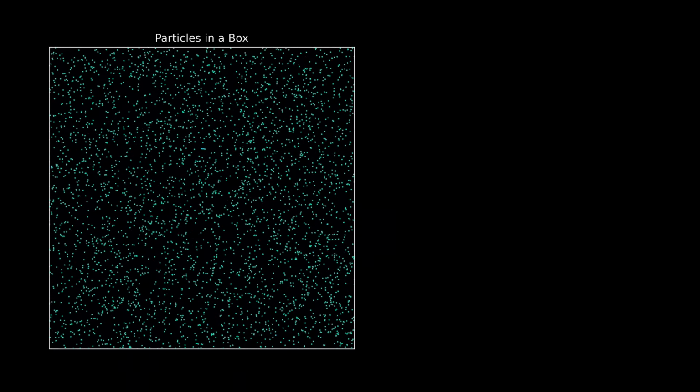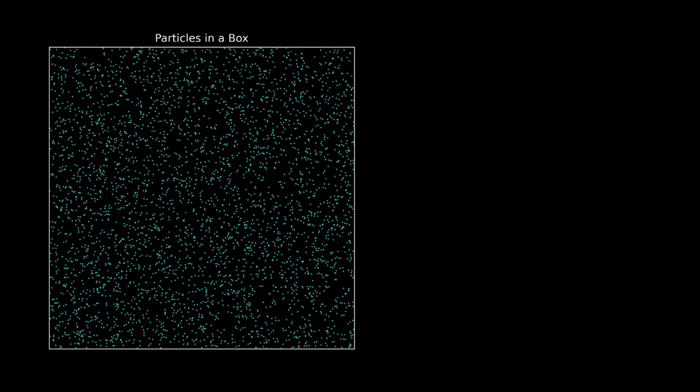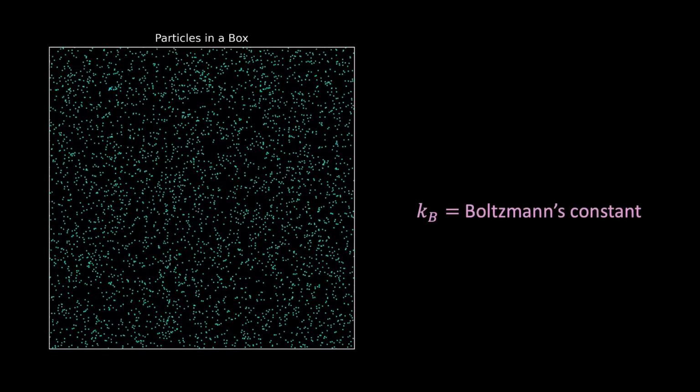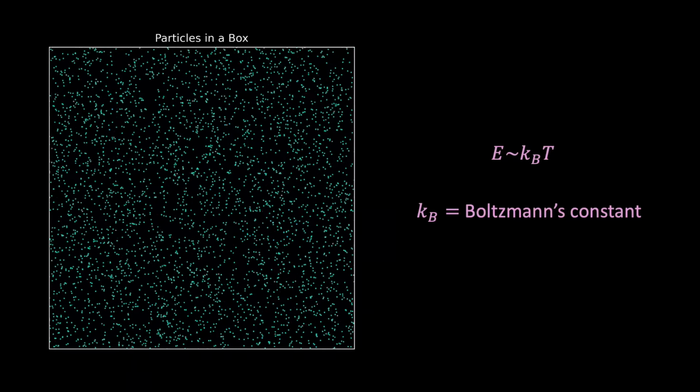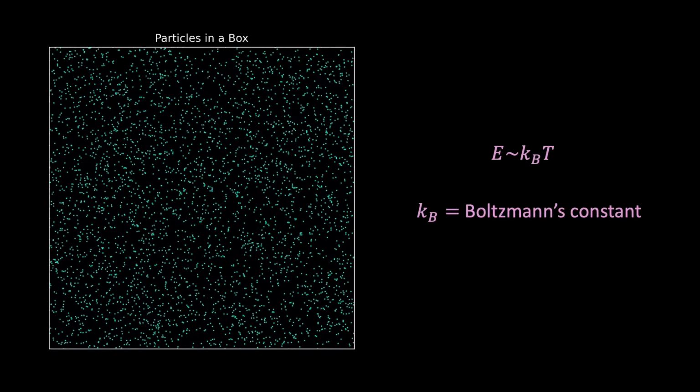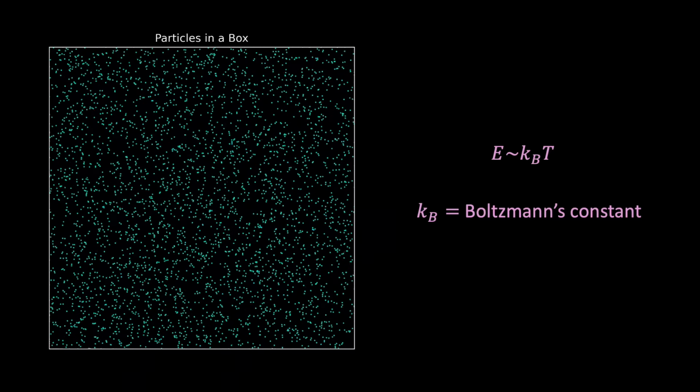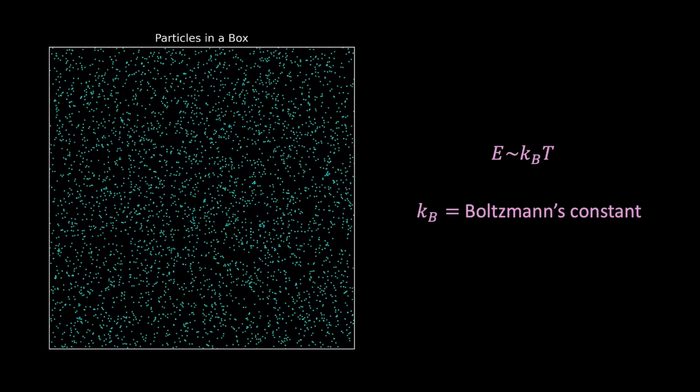And to convert between energy and temperature, we simply use a constant called Boltzmann's constant. The relationship is then beautifully simple. The energy is equal to Boltzmann's constant times the temperature. This relation is saying that the average energy is proportional to the absolute temperature, and this gives us a powerful way to translate between energy and temperature scales.